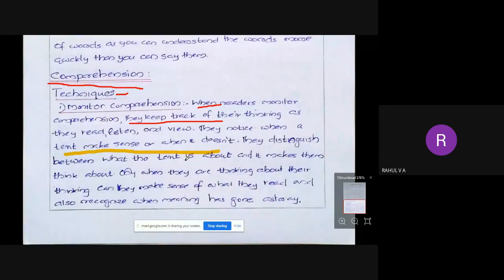So they distinguish between what the text is about and what it makes them think about. Only when they are thinking about their thinking can they make sense of what they read, and also recognize when meaning has gone astray. So we have to think about what we have read, listened to, and viewed. Then only will there be some sense about what you have read, listened to or viewed.